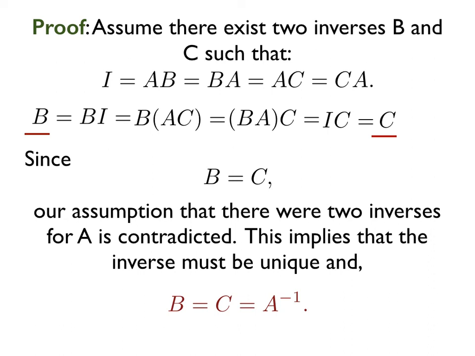This implies that the inverse must be unique. Since B is equal to C, we will just refer to it as A inverse. So we've shown that if an n by n matrix A has an inverse, then that inverse must be unique.